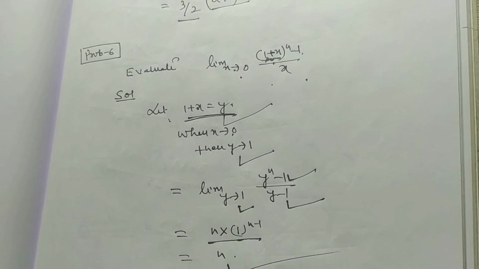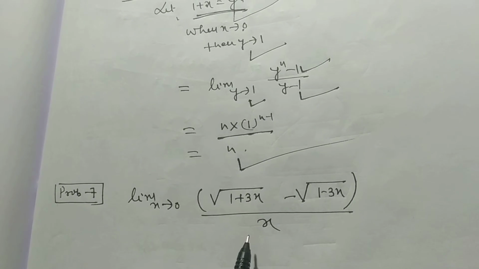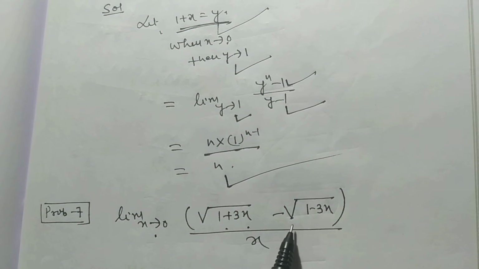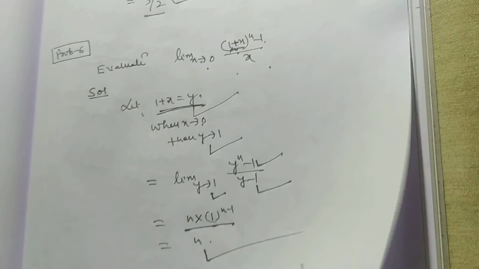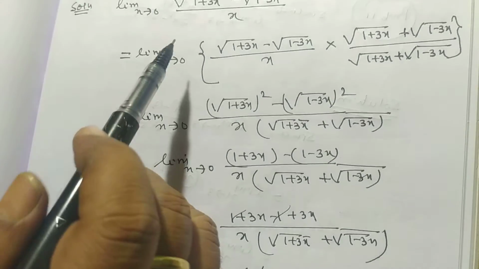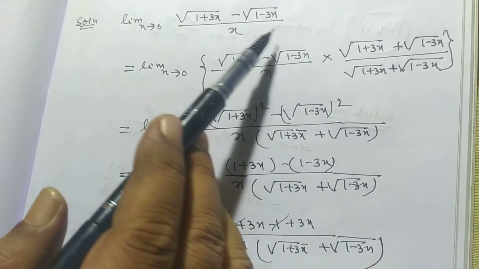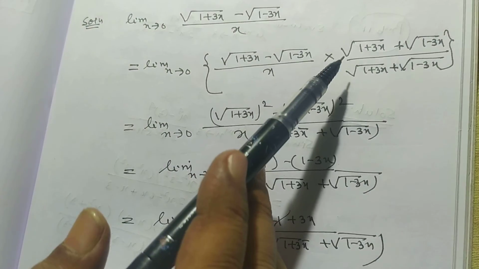Now another problem is, how will you solve a problem involving an irrational factor? Limit x tends to 0, (root of 1 plus 3x minus root of 1 minus 3x) divided by x. We make the irrational rational by multiplying by its conjugate. This is the concept to solve this type of problem.